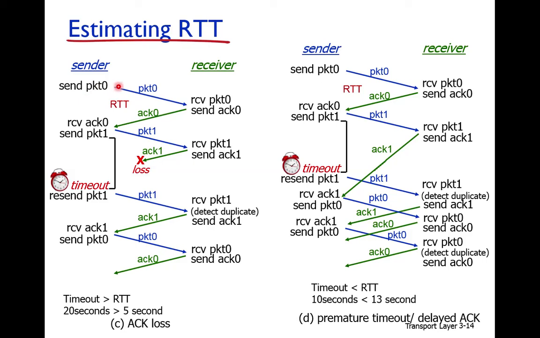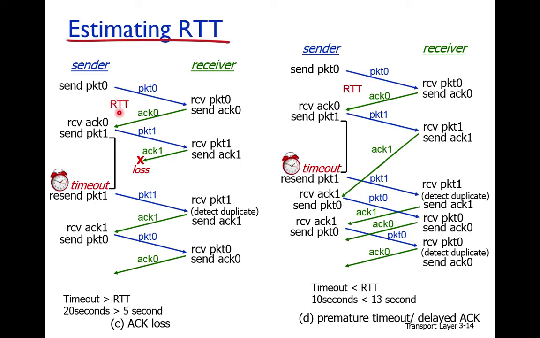So when packet 0 is transmitted, it takes time to move from sender to receiver. And when the receiver receives packet 0, it sends an acknowledgement. Again, this also takes time. So this time is called RTT, round trip time. RTT means the time from when a packet is transmitted to the time when its acknowledgement is received. This duration is called RTT.